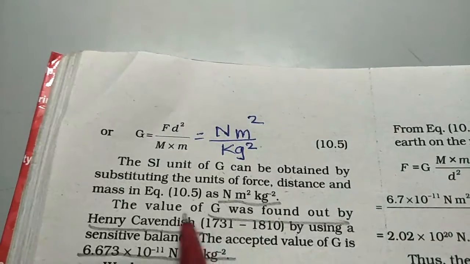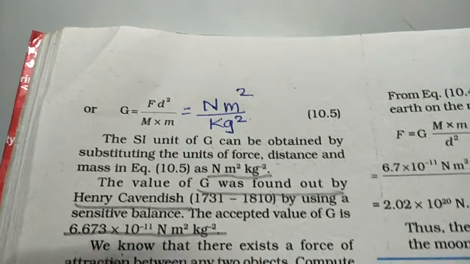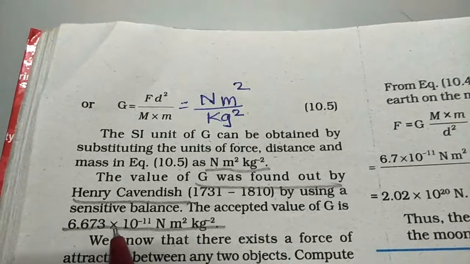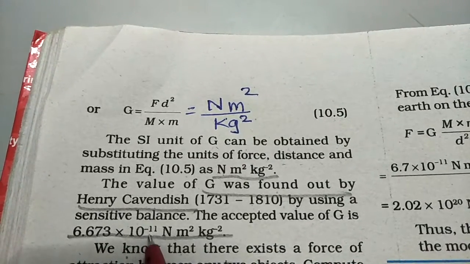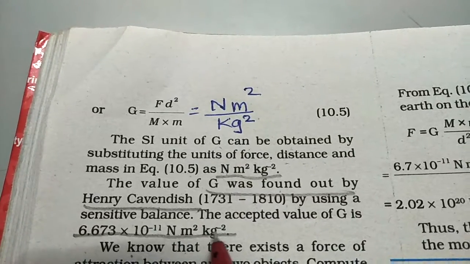Now the value of G was found out by Henry Cavendish. The value is 6.673 into 10 raised to minus 11, and the unit is Newton meter square kg minus 2.